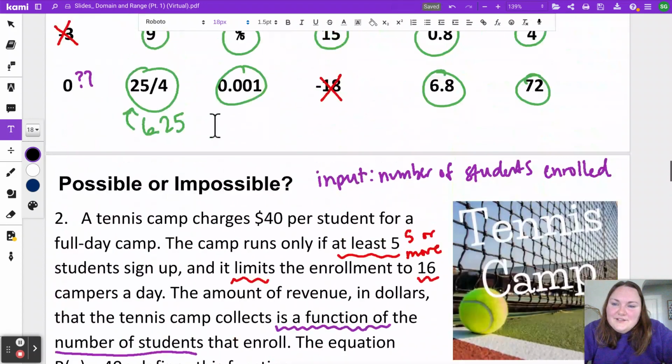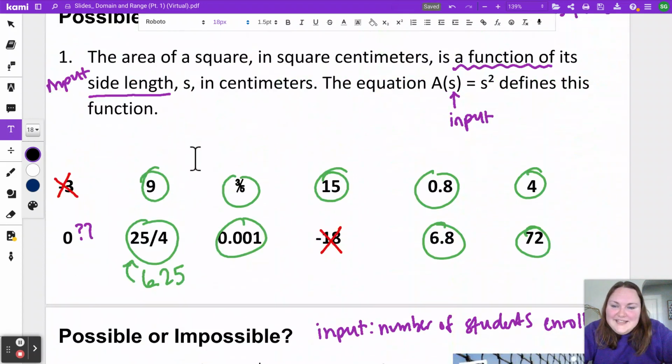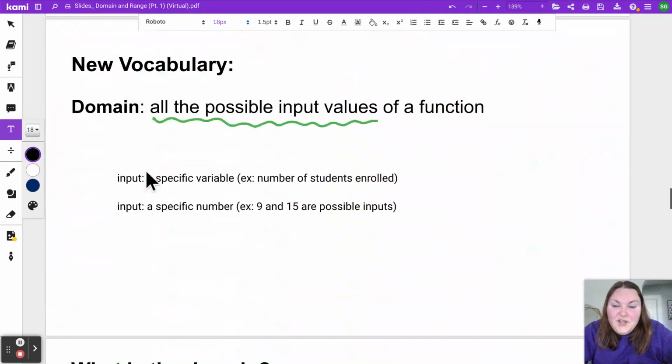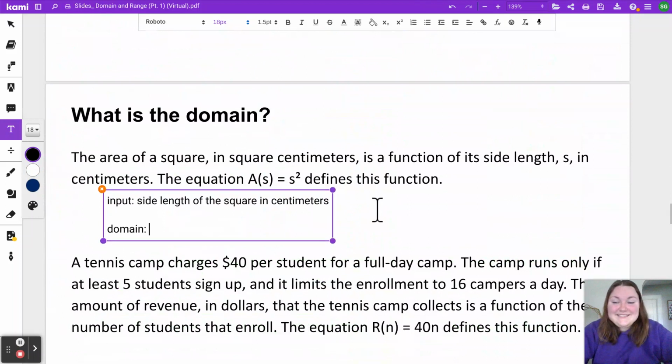And so if I go back to the work we did, remember we said all of these numbers circled in green were possible numbers. The only ones we eliminated were those negative numbers. So the domain might sound like all non-negative values. As long as that number is not negative, it is a possible input. It is a possible side length.